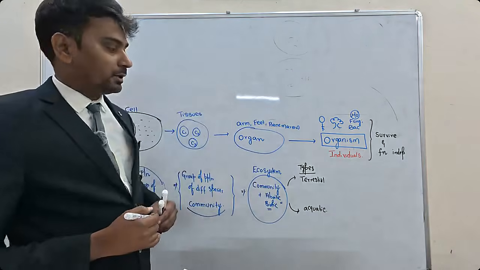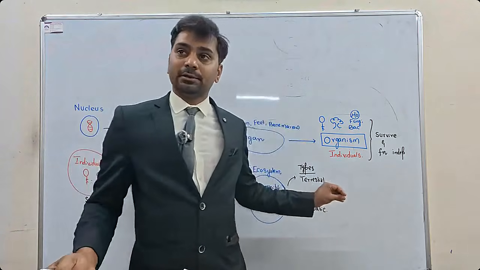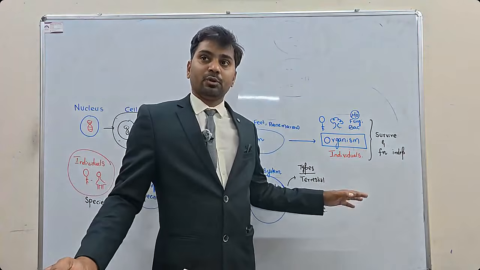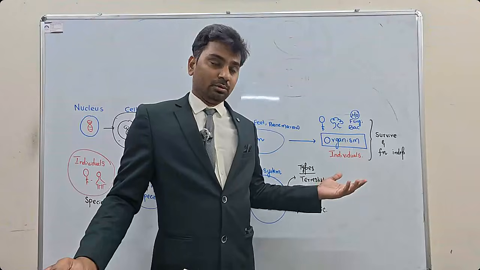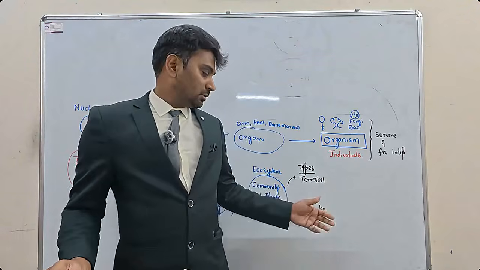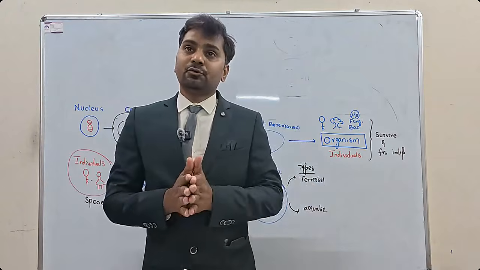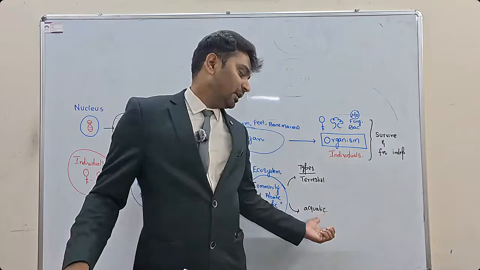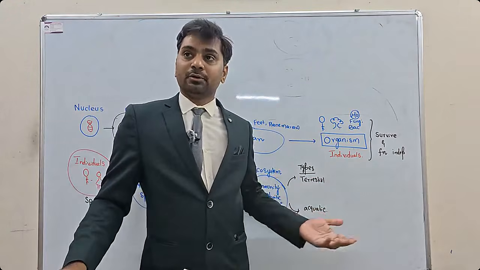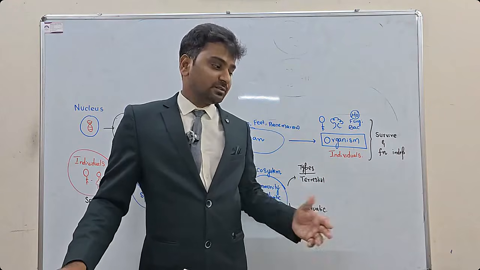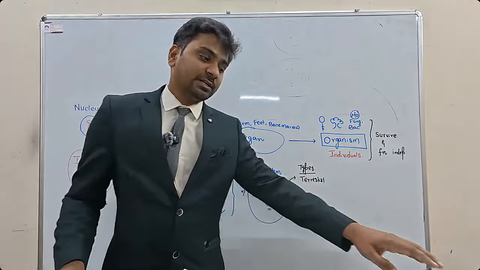Terrestrial and aquatic. Again, in the terrestrial, you will have grassland ecosystems. Terrestrial means on the earth. You have grasslands, mountain ecosystems, forest ecosystems, desert ecosystems, these types. In the aquatic ecosystems, again you will have two types. Or you can classify aquatic ecosystems into wetland ecosystems, or into lakes, rivers, like this. So this is how ecosystems will be classified.